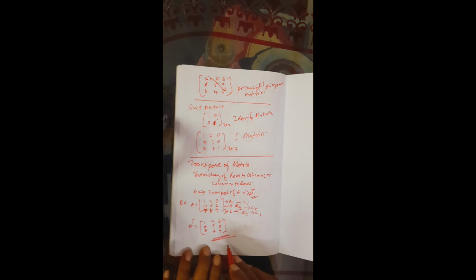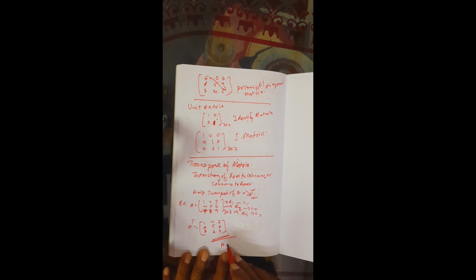And you have to remember that A is not equal to transpose of A. Okay, why? Because the elements change. Here 1 is equal to 1, but 2 is not equal to 4. Here see 1 is equal to 1, here 4 is there, here 2.